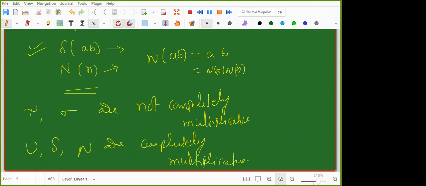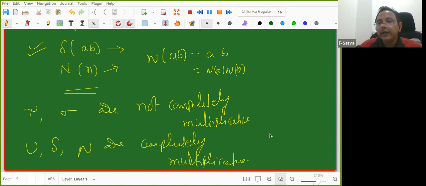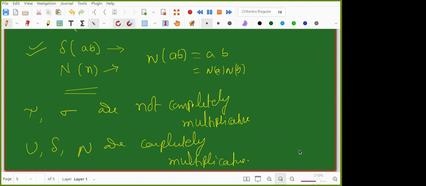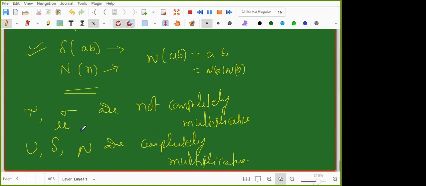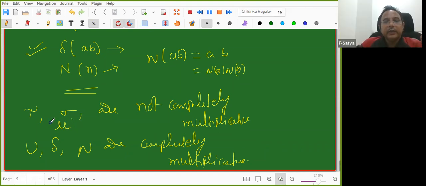So take mu of 4. Four is not square free, therefore mu of 4 would be 0. But if 4 is equal to 2 into 2, then mu of 2 into mu of 2: mu of 2 is -1 and mu of 2 is -1, so the product is 1, which is not equal. Very good. So I added here: tau, sigma, mu are not completely multiplicative. Okay, nice, good.